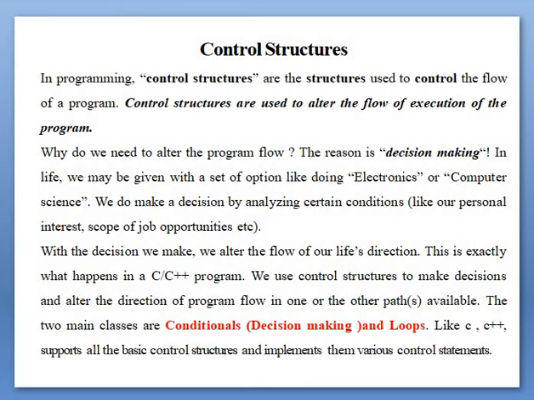So like C supports all the basic control structures and implements them with various control statements. These control structures are mainly divided into two parts, that is decision making statement, that is conditional statements, and looping statement. So first we will see the decision making, afterwards we will see the looping.